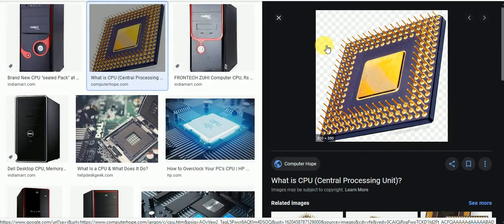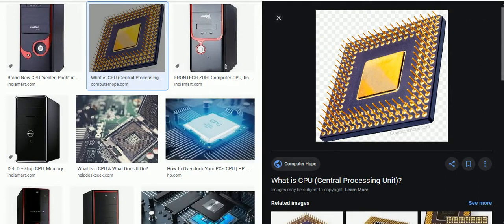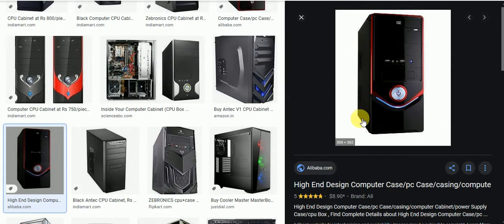Next, the storage unit. Storage means our data is stored in a device or computer. That's called storage. There are two types of storage: number one, primary storage, number two, secondary storage. Now we are discussing primary storage. See this, this is called the CPU box. Insert this into the CPU box. Now let's discuss primary storage.